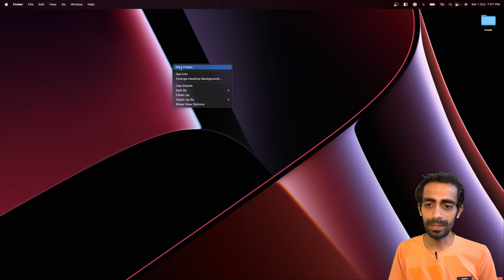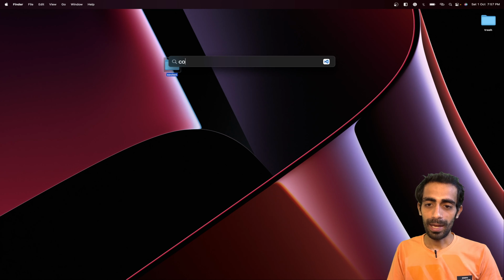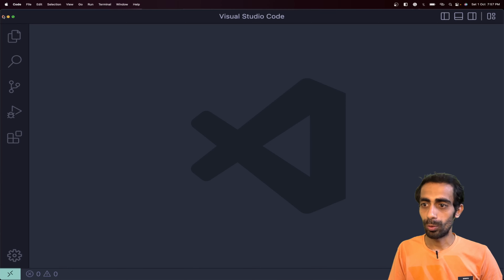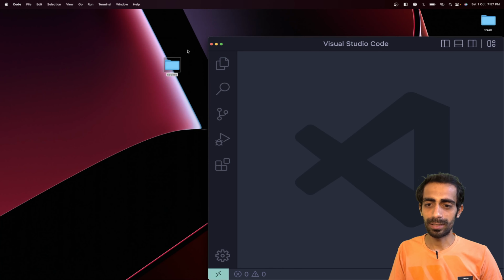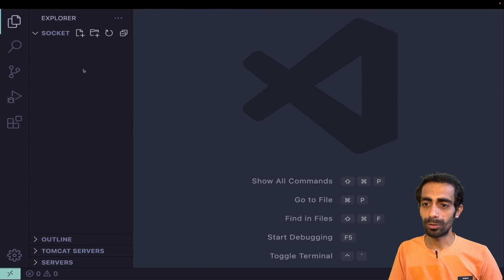I'm going to create a new folder on my desktop and name it socket. Then I'm going to open my editor. I'm going to use VS Code, but you can use anything, it's all your choice. Once you drag your folder onto VS Code, you need to create two new folders. The first one is app, and the other is for the backend, which is server. In app, I'm going to create a React app.